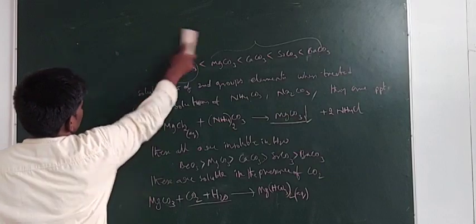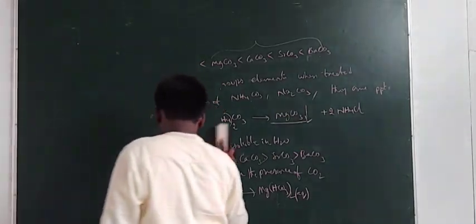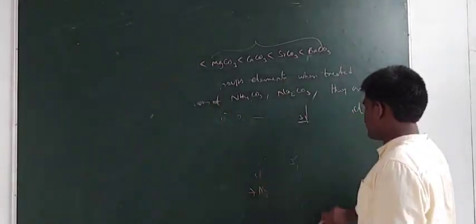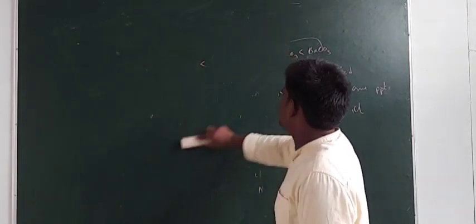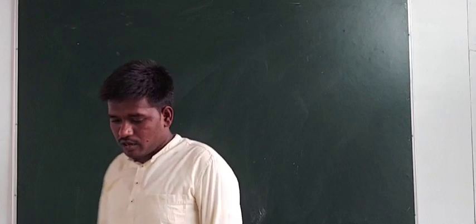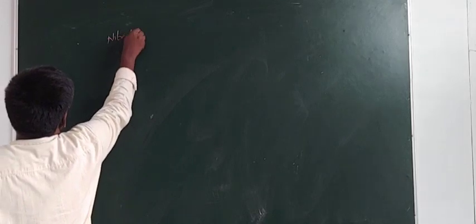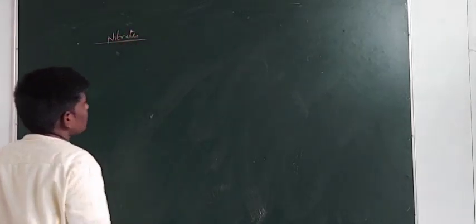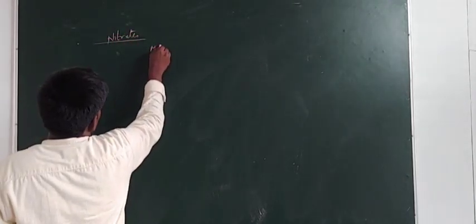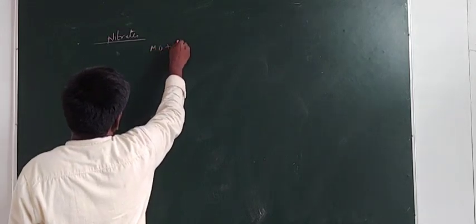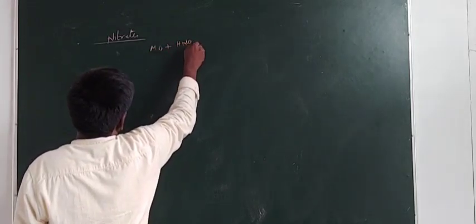Next one, salts of oxoacids, nitrates. Nitrates are obtained when metal oxides are treated with HNO3.